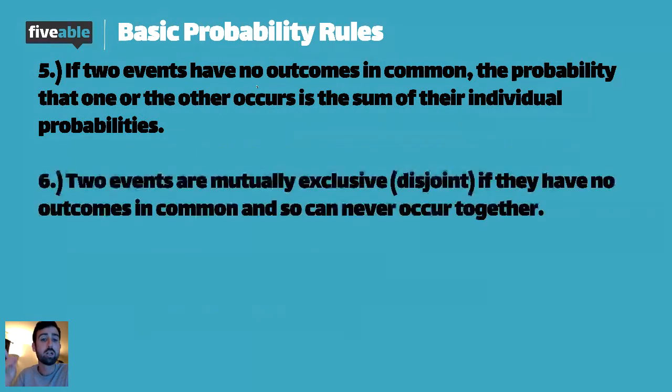And lastly, 2 events are considered mutually exclusive. Some textbooks use disjoint, so I'm going to put disjoint in there too. They are mutually exclusive or disjoint if they have no outcomes in common and so can never occur together. So for example, I can't roll simultaneously a 2 and an 8. Those are mutually exclusive. If I roll 2 dice, I'm getting one number, I can't get 2.